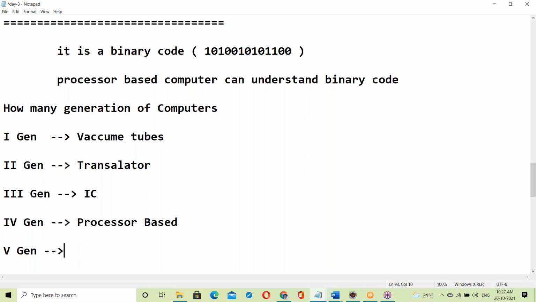What is a fifth generation computer? Any idea? It will be releasing in a couple of years.